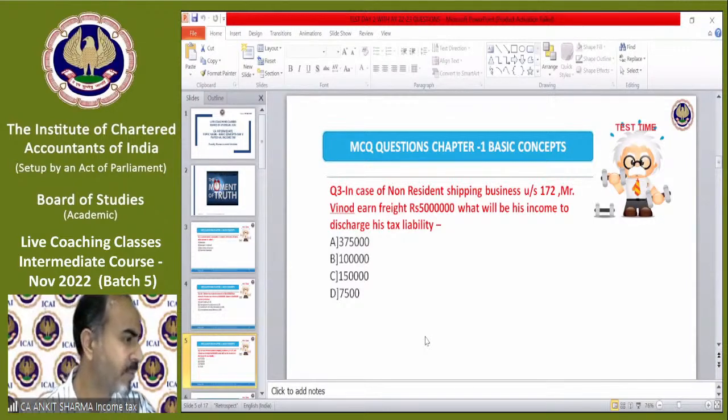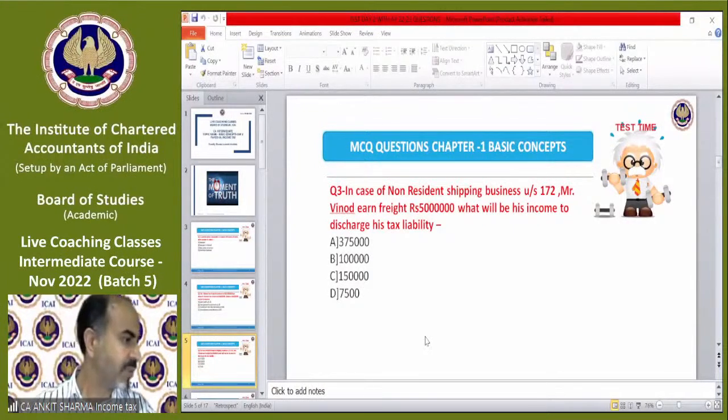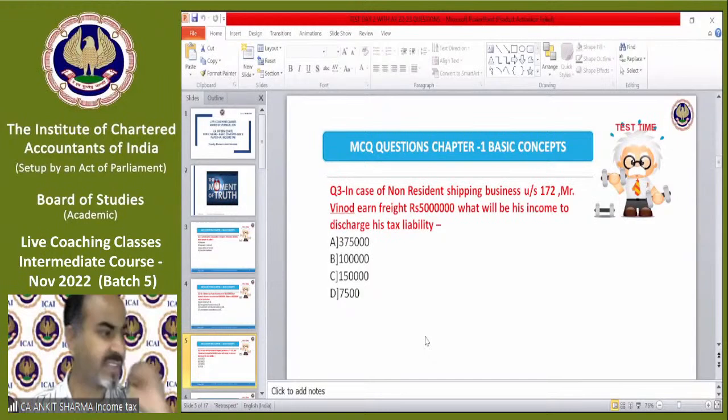Anybody? Prabhas Jain is saying A. Ms. Amrit Pal Kaur is saying A. Okay. Shravya is saying A. Very nice name, Shravya. Okay. Mahadev Bharadwaj is writing 3,75,000. That technically means option A.